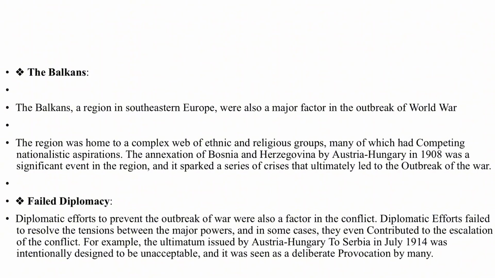The next cause of World War One is failed diplomacy. It is the most important cause. Diplomatic efforts to prevent the outbreak of the war were also a factor in the conflict. Diplomatic efforts failed to resolve the tension between the major powers, and in some cases they contributed to the escalation of the conflict. For example, the ultimatum issued by Austria-Hungary to Serbia in July 1914 was intentionally designed to be unacceptable, and it was seen as a deliberate